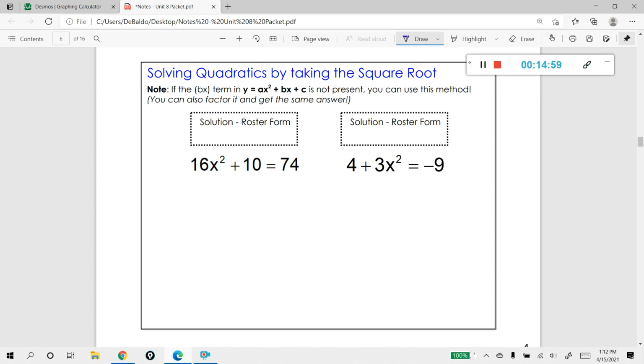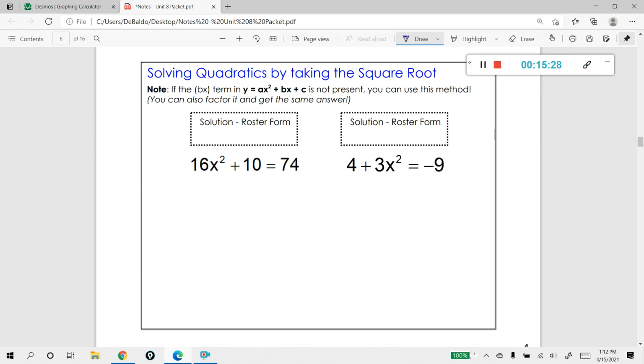Okay, now this is a situation where when you're using this method, we actually don't want to be in standard form. It really doesn't matter what form we're in, because what we want to do is first recognize that we do not have a bx term. When you figure that out, you want to move your constant over to one side of the equal sign, and you want to move your x squared term to the other.